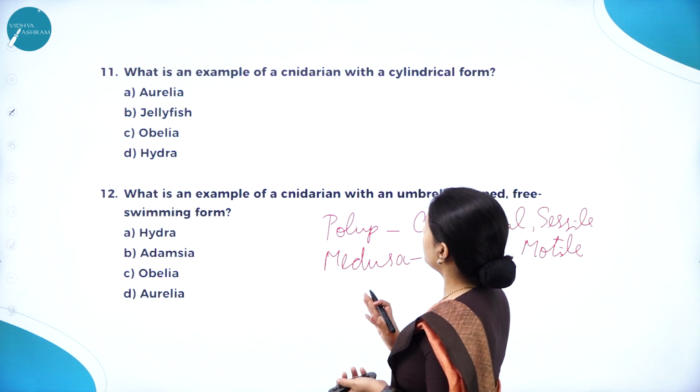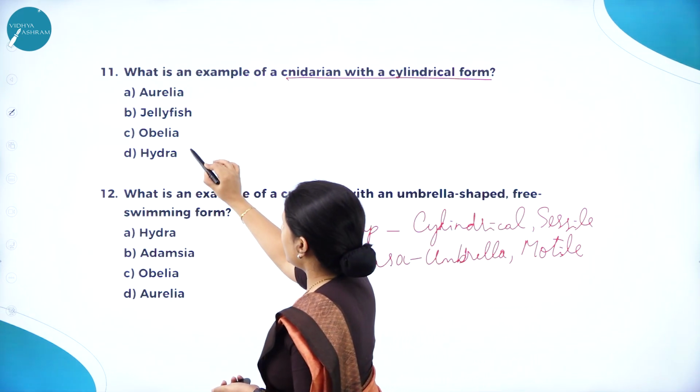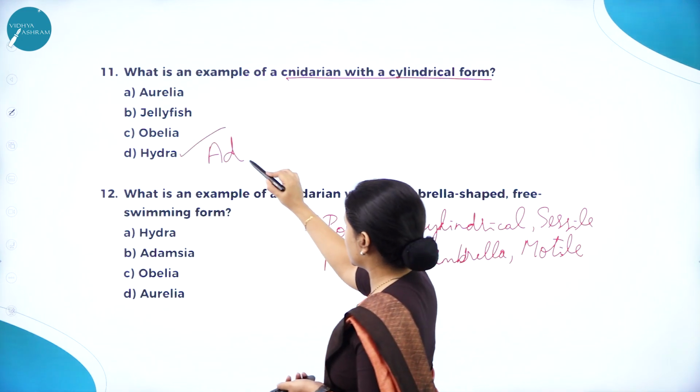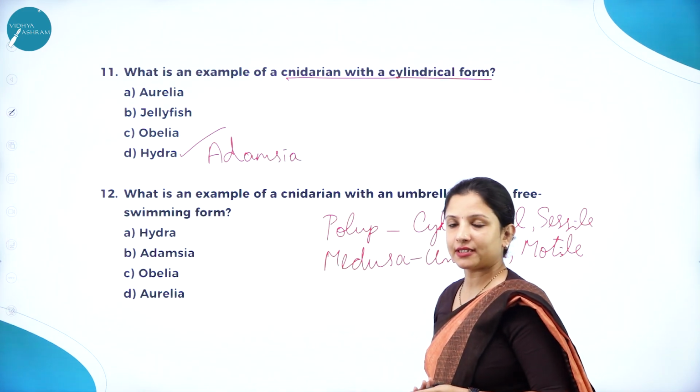So, what is an example of a cnidaria with cylindrical form? It is hydra. Hydra is the answer. One more example is there for a cnidaria with cylindrical form. It is Adamsia. So, if Adamsia is given as the option, you can choose Adamsia.